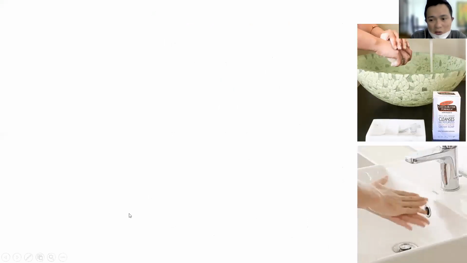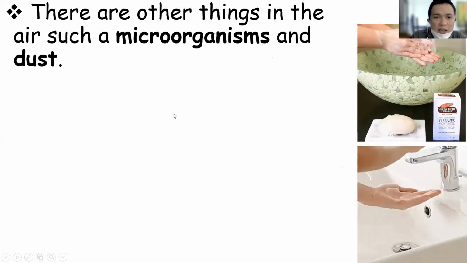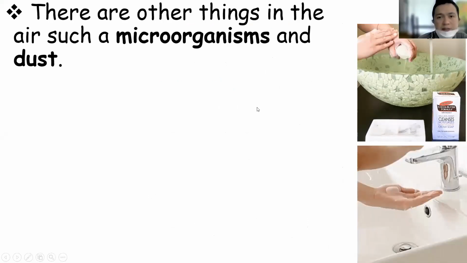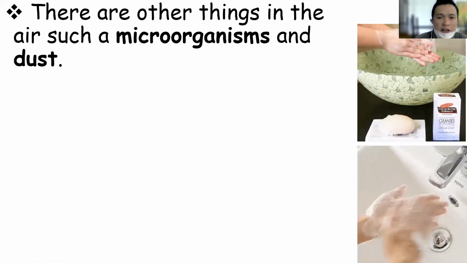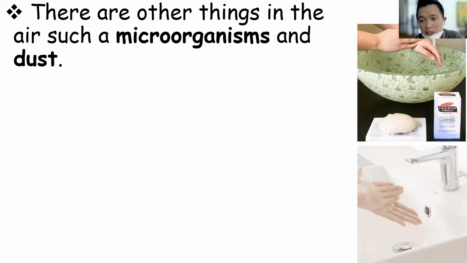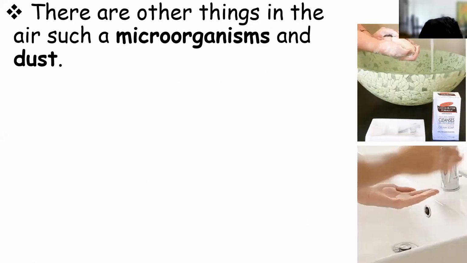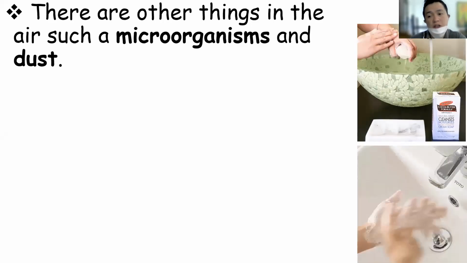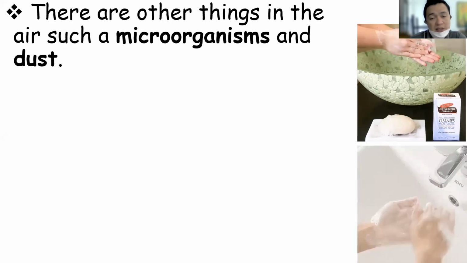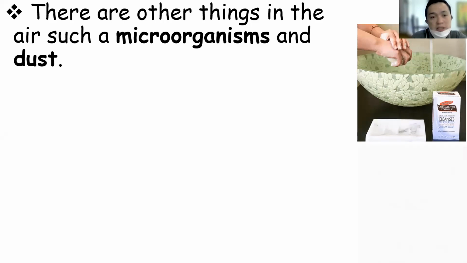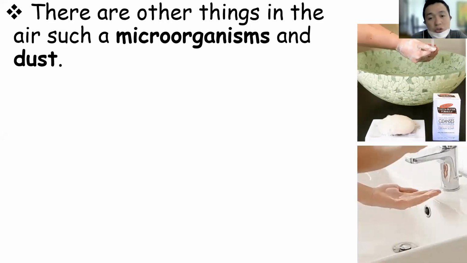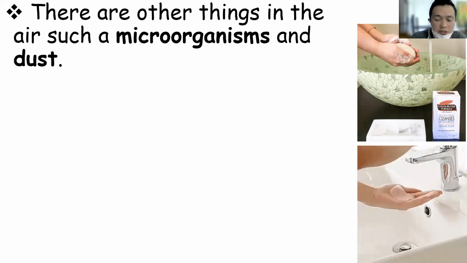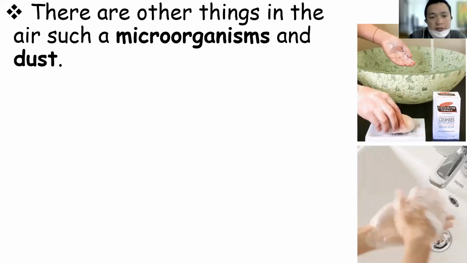All right. So another thing that we have to consider are the other things in the air such as microorganisms and dusts. Look at these, kids. There are many microorganisms that we can find in the air. And I know we cannot see them, but we can get them from the air. Micro means very small. If you say macro, that means too big. So here, microorganisms mean very tiny living things, and dusts that you can get from the air.